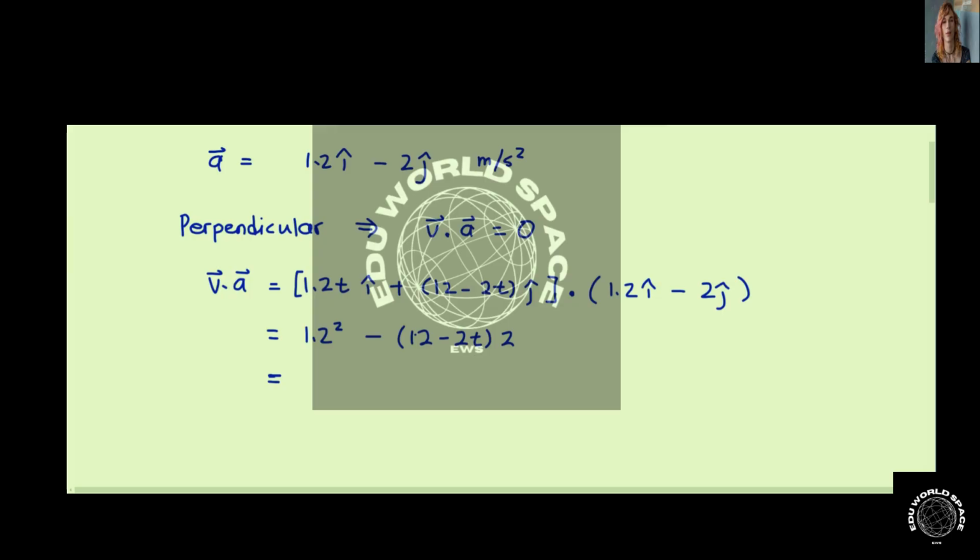You just keep doing that, and then simplify. Oh, there's a t here. So you have 5.44t minus 24.